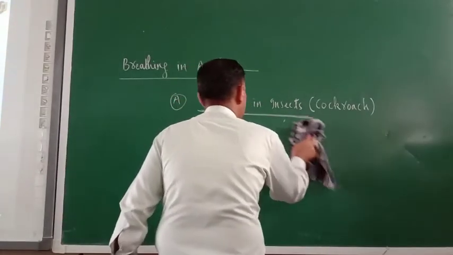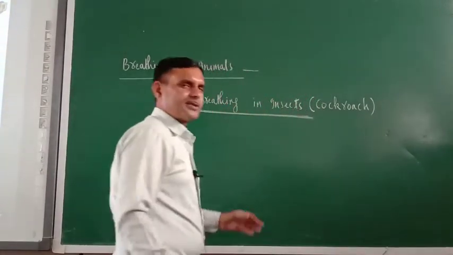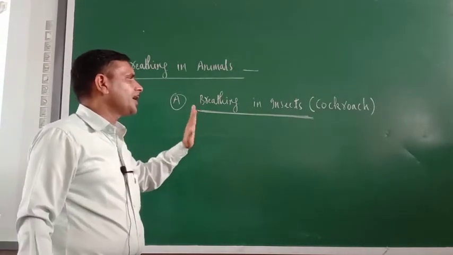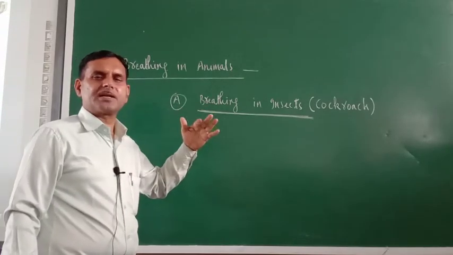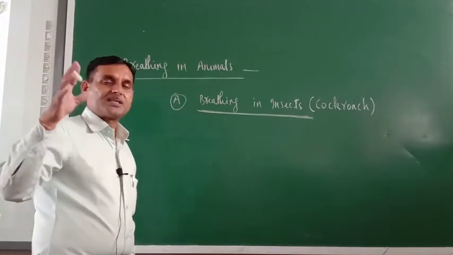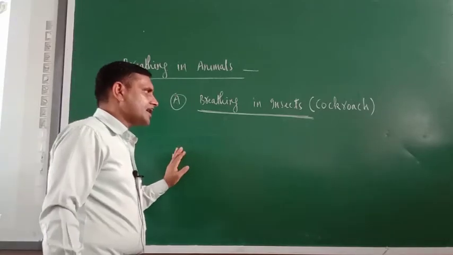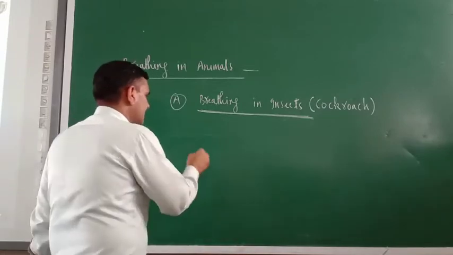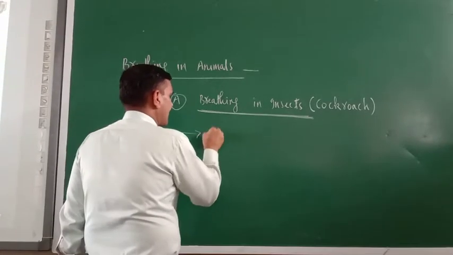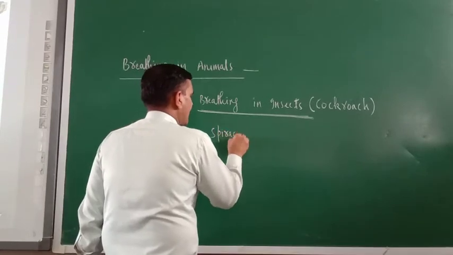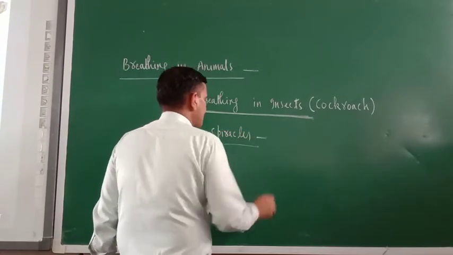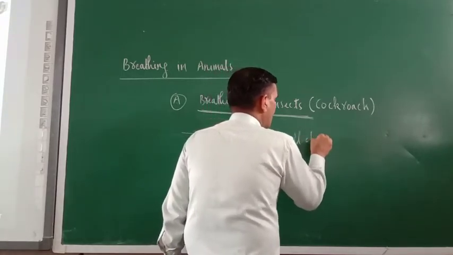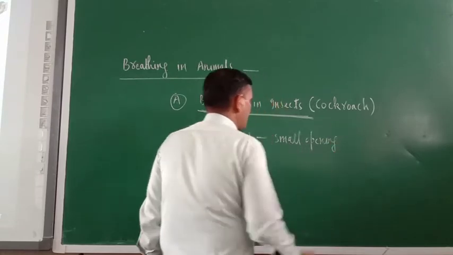So just try to understand insects. There are so many insects you might have seen, especially in the rainy season. There is a lot of breeding of insects, and so many insects are present in our surroundings. If you see an insect carefully, in the insect there are spiracles. What are spiracles? Spiracles are small openings which are found in their body.